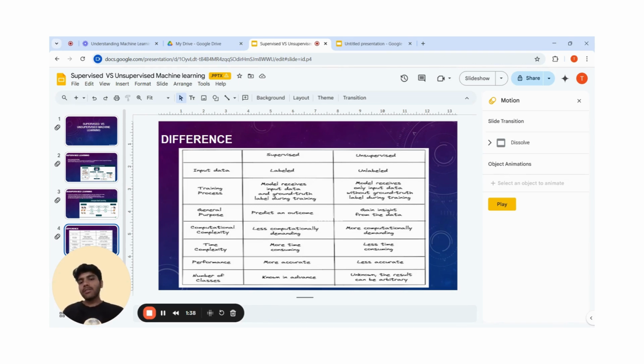And in performance, supervised learning is more accurate than unsupervised, means the performance of predictions is more accurate, and small value differences can occur, but it is more accurate in supervised and less accurate in unsupervised. And the number of classes is known in advance in supervised, and in unsupervised it is unknown in advance. The result is arbitrary, which means there are some branches, or two or three different answers can be given at times in unsupervised, so it is complex.